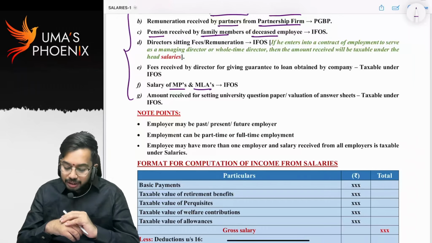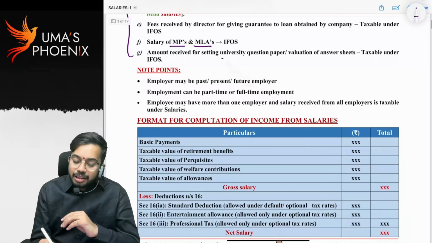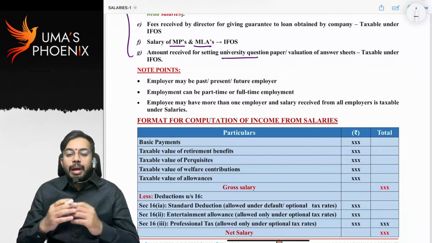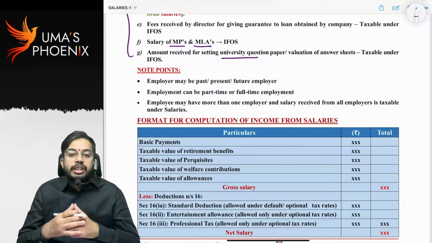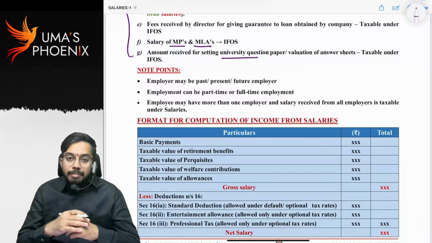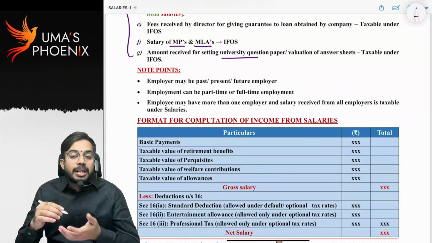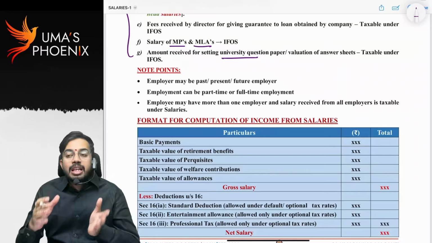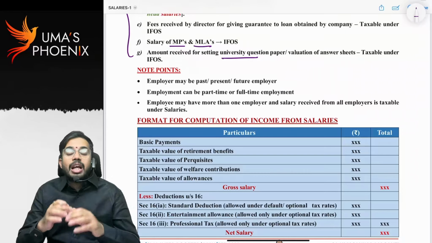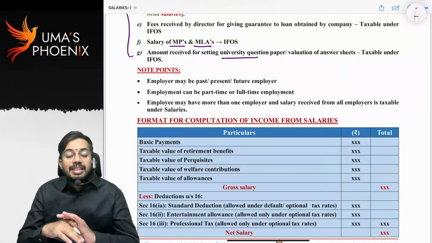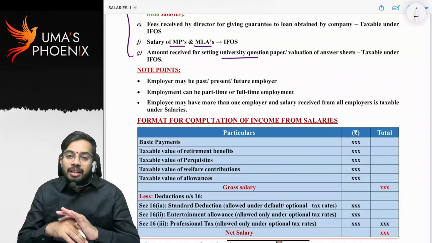Yes, you can quite often see many lecturers who are teaching in college going for valuation of public exam papers, or setting question papers for public exams. For doing such activities, if they receive any amount, that benefit is not taxable under salaries, it is taxable under other sources.